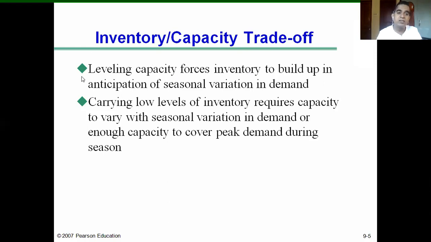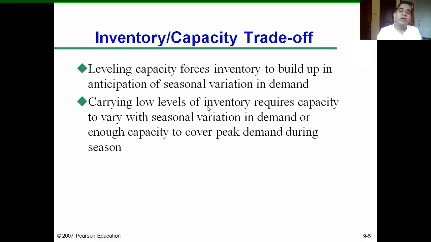So the company has to decide whether to maintain a lower production capacity and a high level of inventory, or a higher production capacity, where it can meet the demand just in time and need not manufacture well in advance or maintain a high level of inventory. We call it the inventory or capacity trade-off.